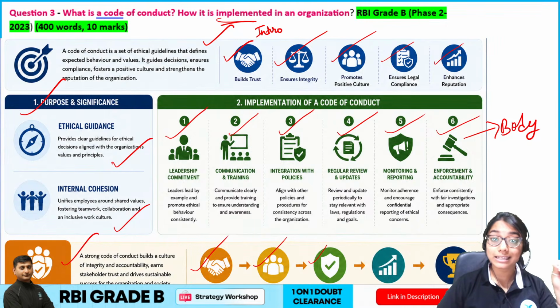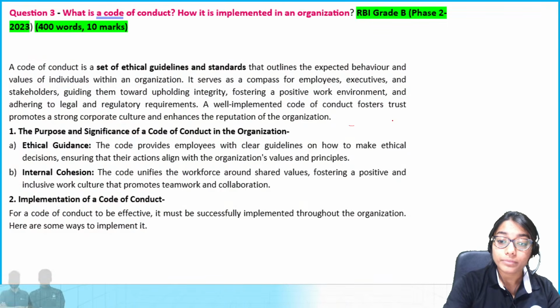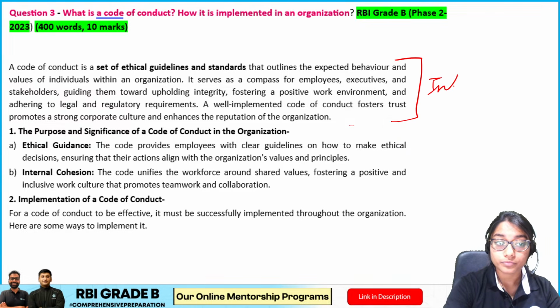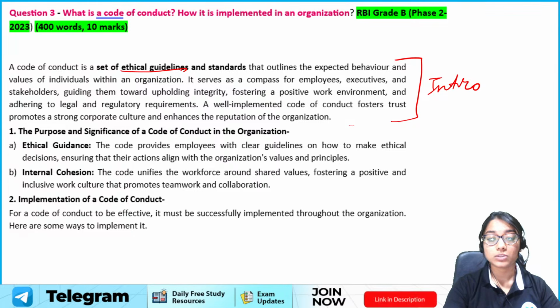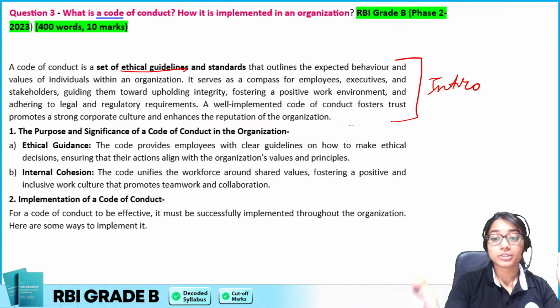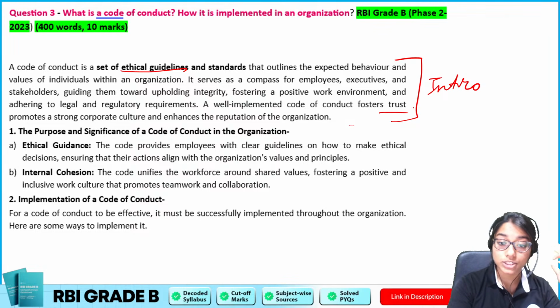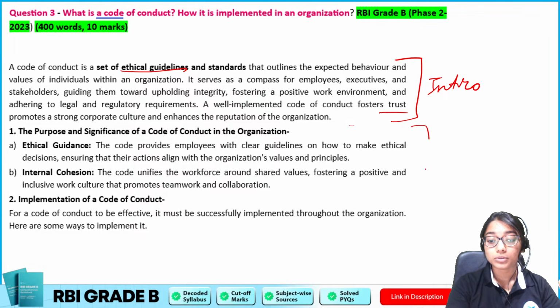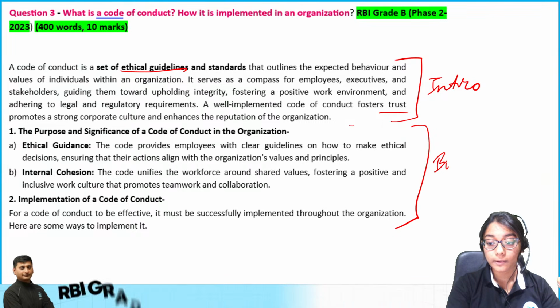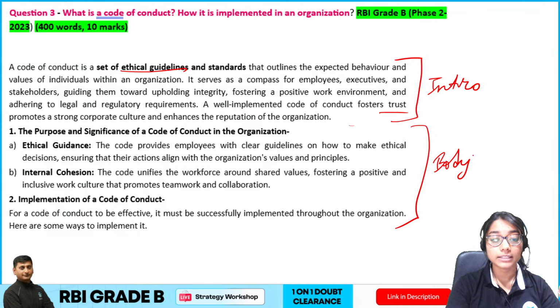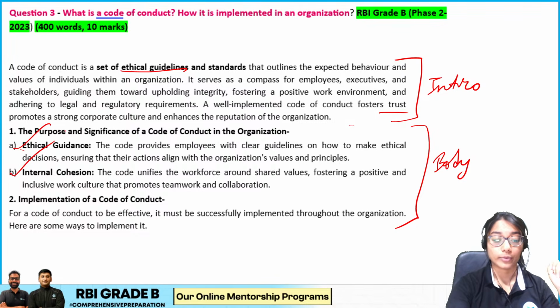So let us have a look at the answer now. This part is your intro. In your intro, I have just written what ethical guidelines are. I explain what a code of conduct is and why it is essential, because it will foster trust, promote culture, etc. Then we come to the body. In the body, what I have to write is firstly, what is the requirement of this code of conduct? Ethical guidelines, internal cohesion, obviously.